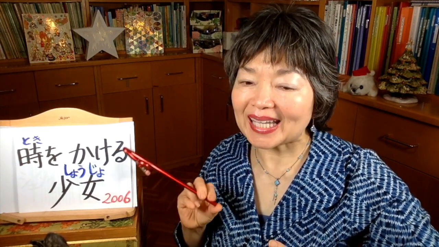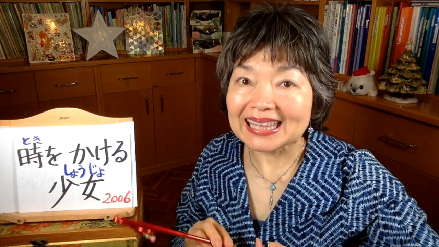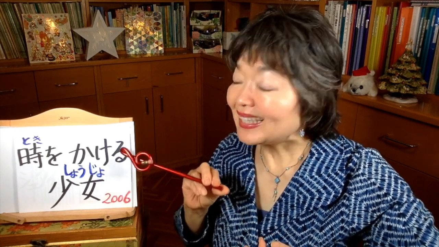So, 時をかける少女。And with this anime, do you remember that I told you about time leap? Time leap. This word was invented in this anime, 時をかける少女.